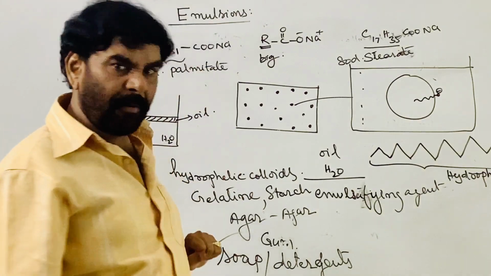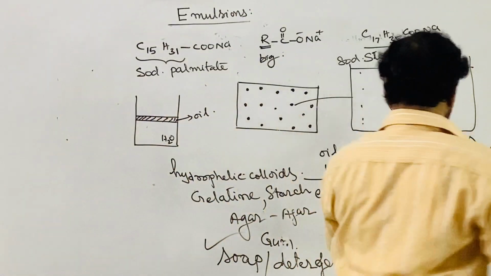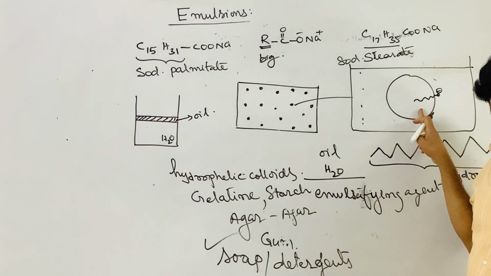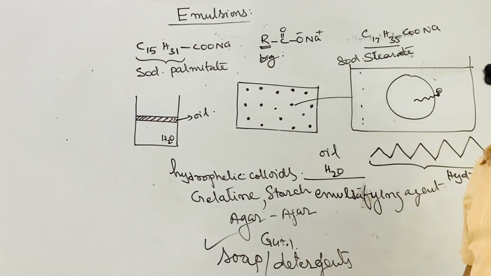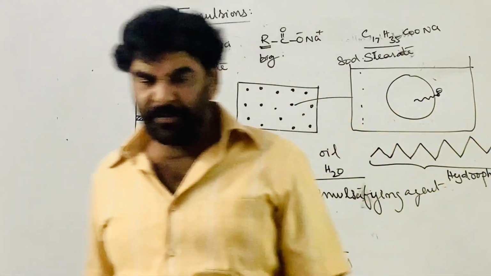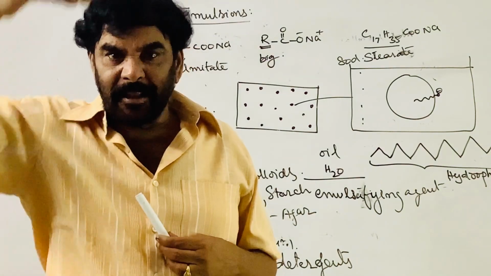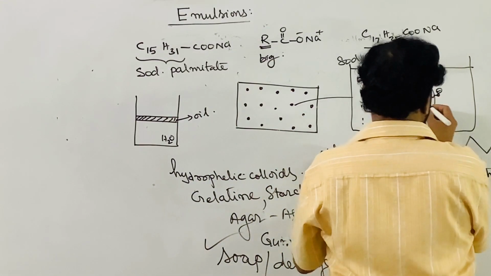Its non-polar, water-hating part moves into the oily part, because the oil is also non-polar. So it is preferentially oriented and aligned at the interface, the boundary of the oil.